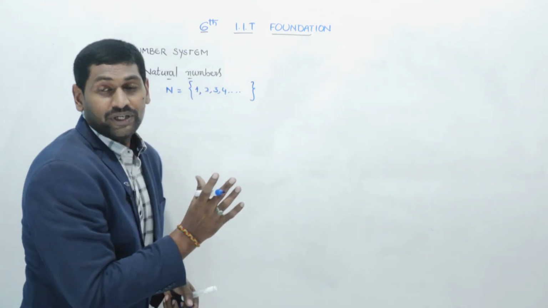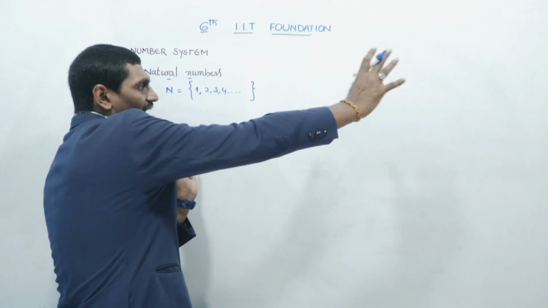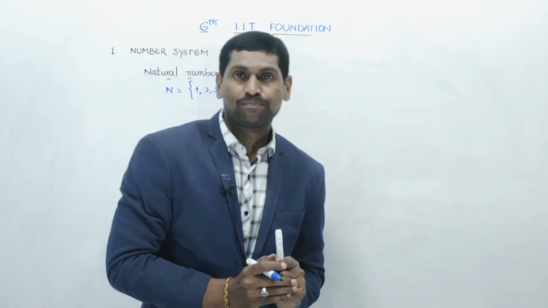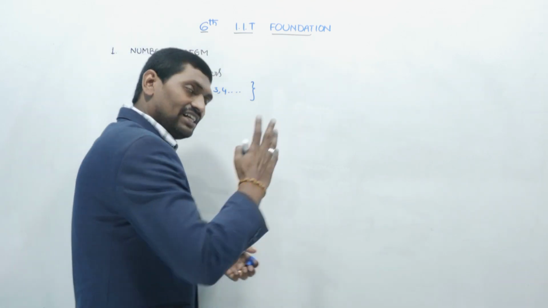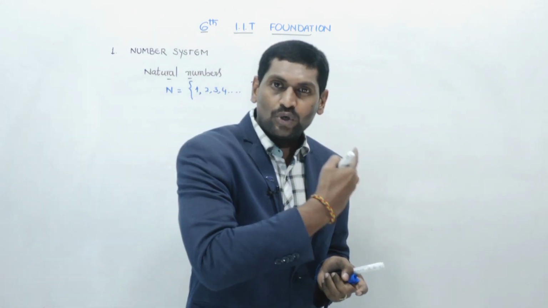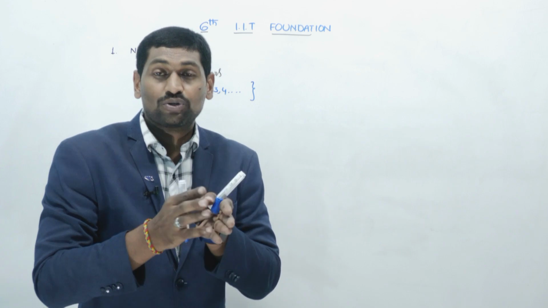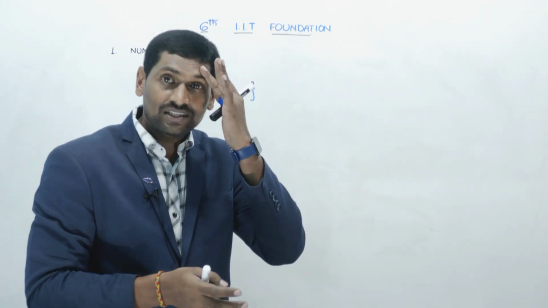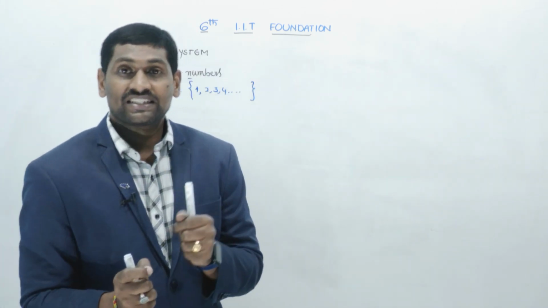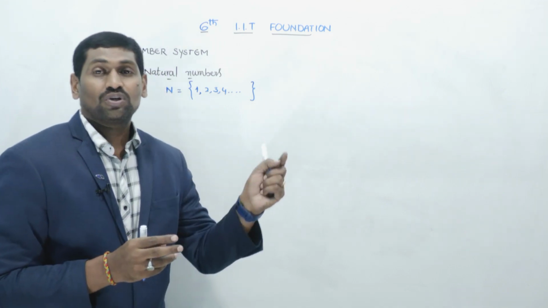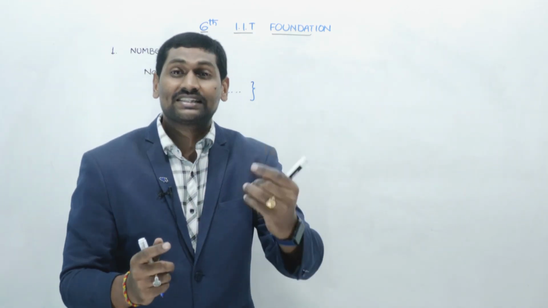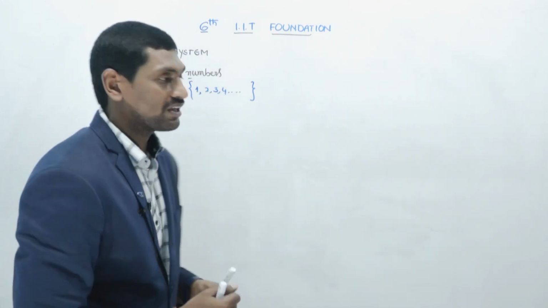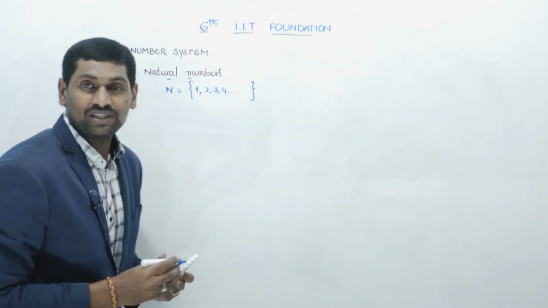From this, can we decide what the last natural number is? No, because when you count like that, the numbers will go on forever. There is no end for the natural numbers, so there is no largest natural number. We cannot define the largest natural number. But what is the smallest natural number?